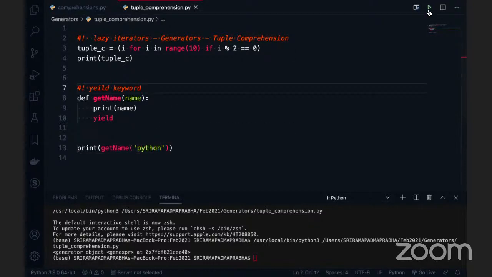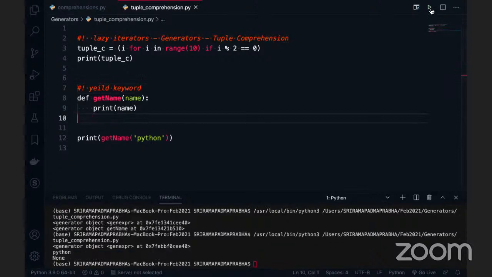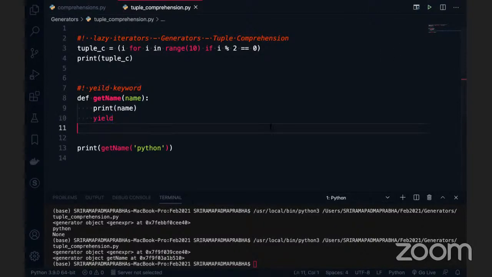Now if I execute this, this is also a generator. Is it? Yes. You can remove this yield and execute the code, and this is not a generator. When I put the yield, then this is a generator. If we keep the yield keyword inside any function, that function is treated as a generator. I'll come to what exactly a generator is, but the point is how many ways we can create a generator in Python. Tuple comprehension.